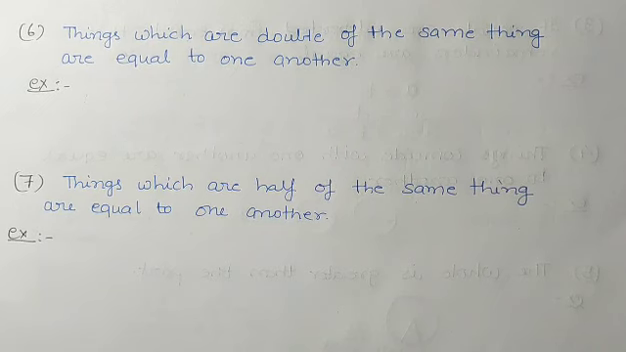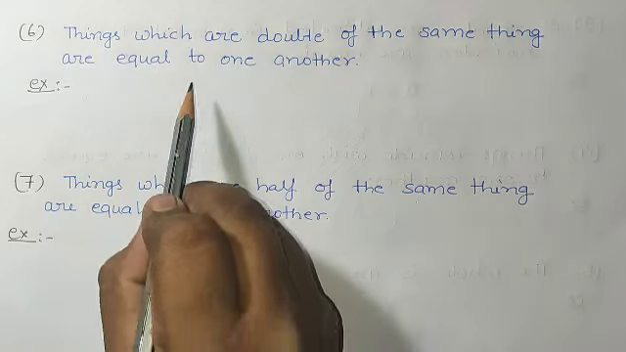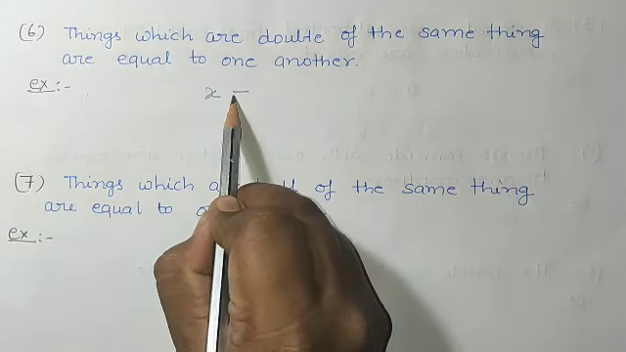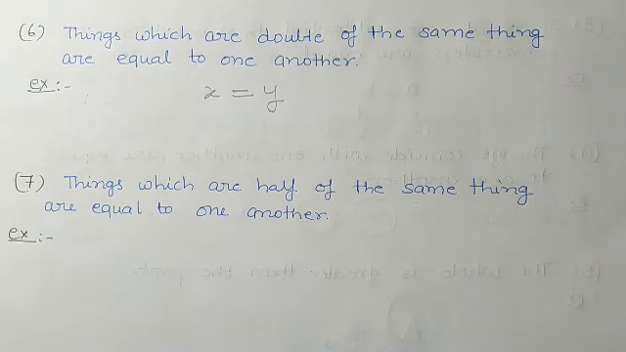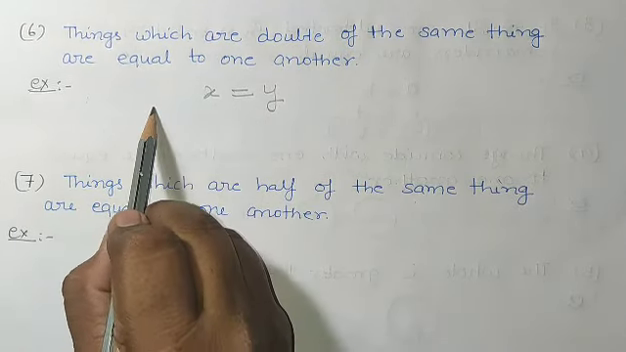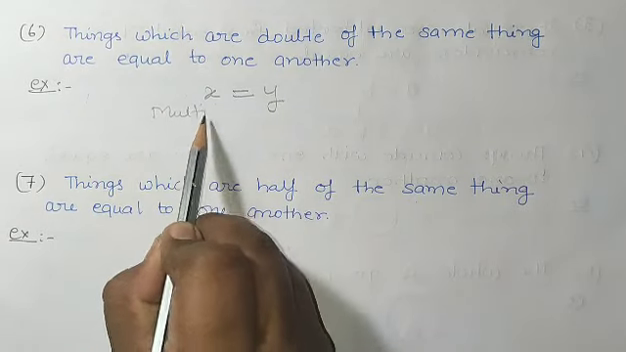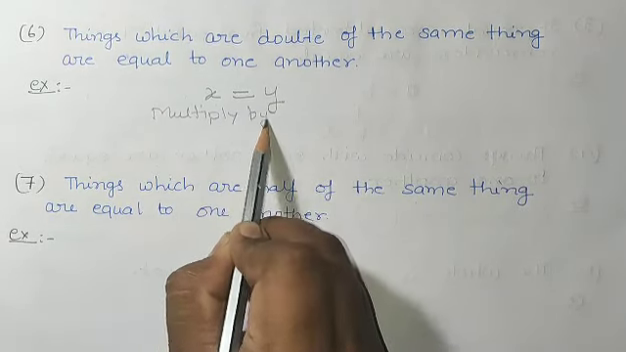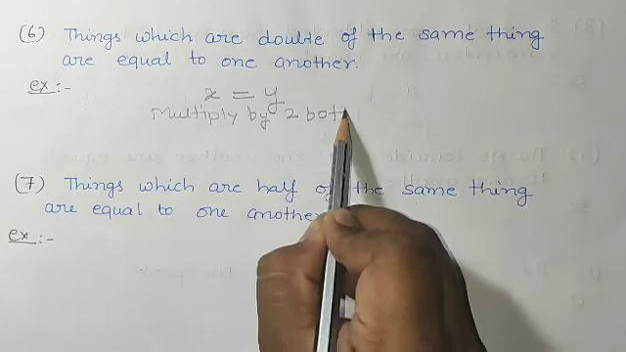6 is, things which are double of the same thing are equal to one another. Means if you double the same thing, those will be equal to one another. Suppose one equals I have taken, x is equal to y, and I am going to double these two. Multiply by 2. Double means what? Multiply by 2 both sides.